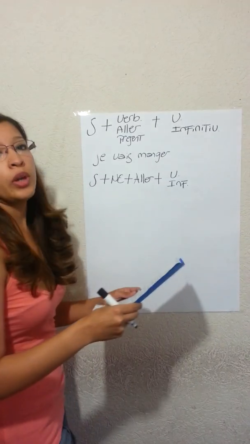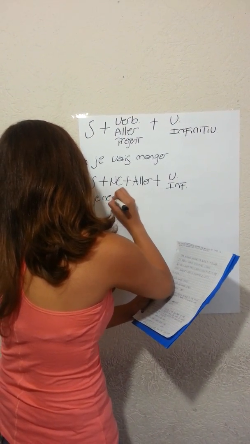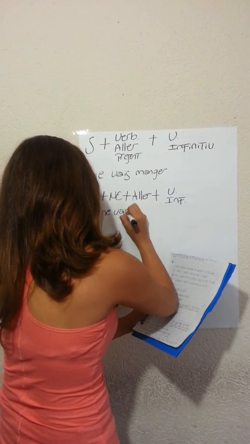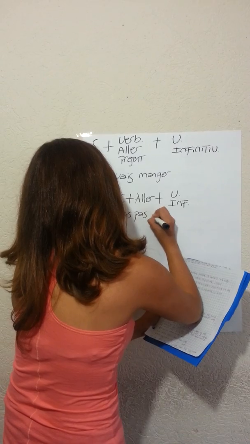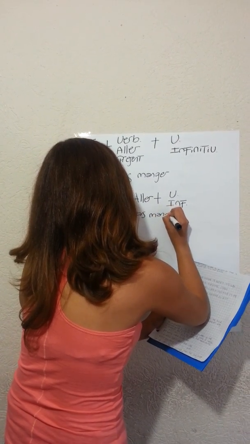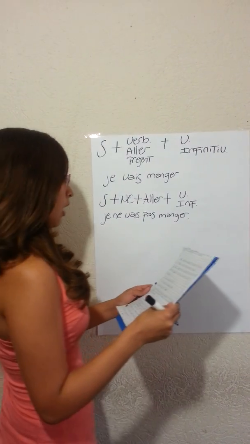As an example, we have je ne vais pas manger. And this is the negative form.